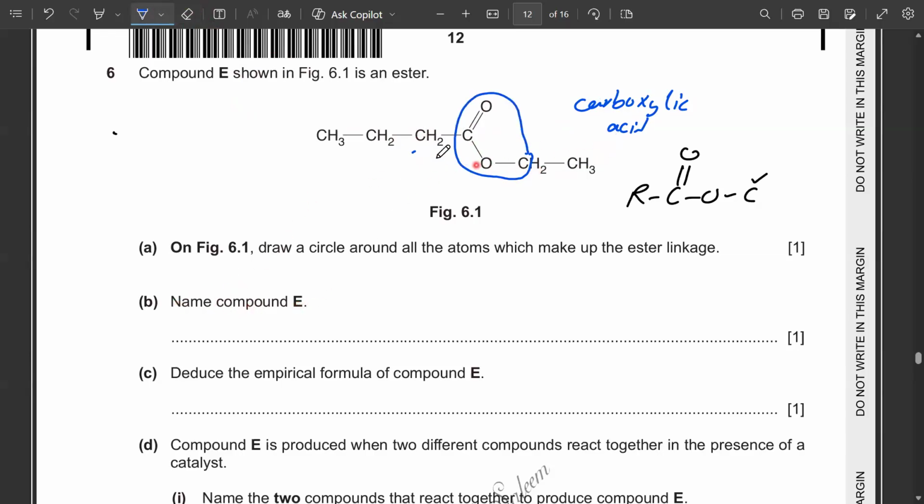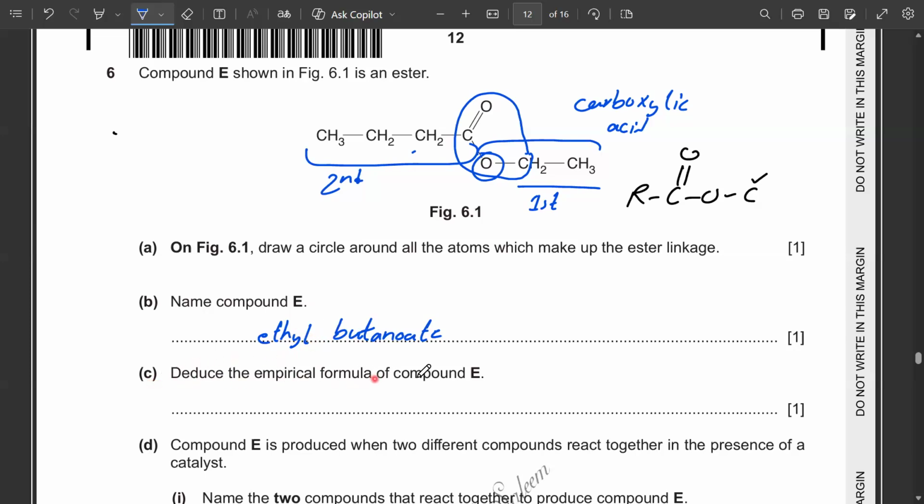Then it says name the compound E. So this is compound E, and we remember it is having this part called ethyl, and the first name is written which is bonded with the oxygen through a single bond. So you write the first name of this part and then the second name of this part. This is the second name and this is the first name of the compound. So the first name is ethyl and the second part has 4 carbon atoms. So you write butanoate, ethyl butanoate, and you can join the two words together.